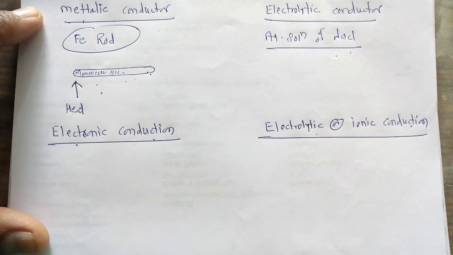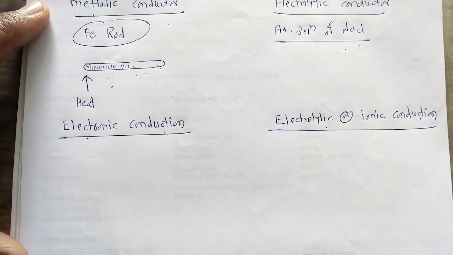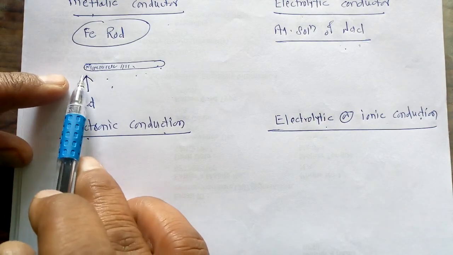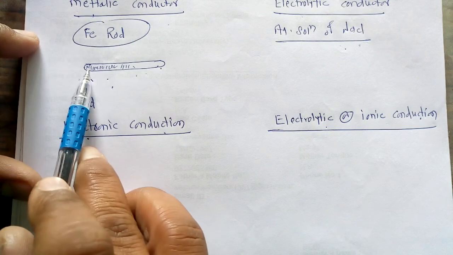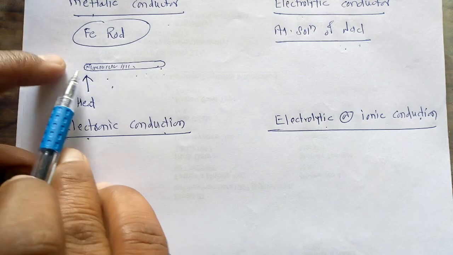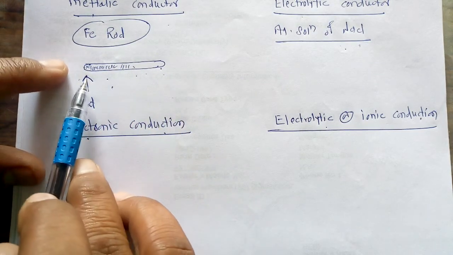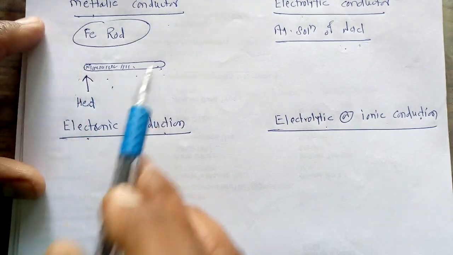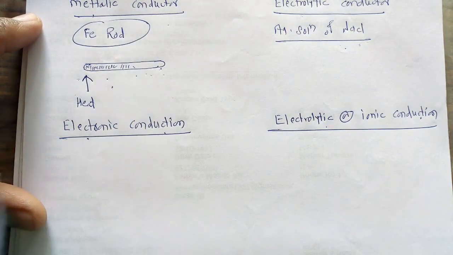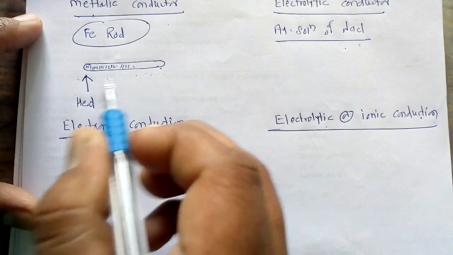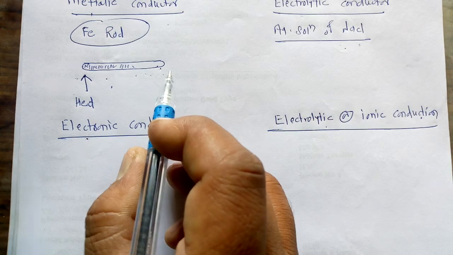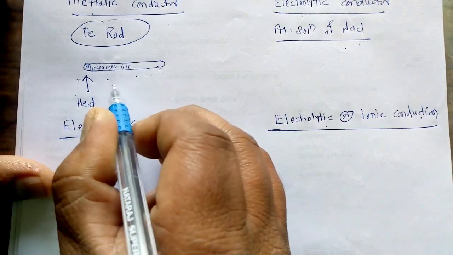Now the question arises, why is this so? We just studied that whenever we heat a metal rod from one end, gradually the heat gets transferred from one end to the other. This movement of heat or electricity from one end to the other is due to the electrons.